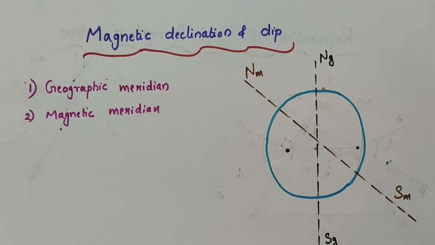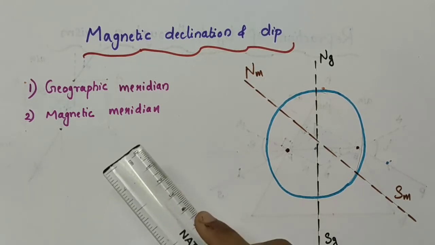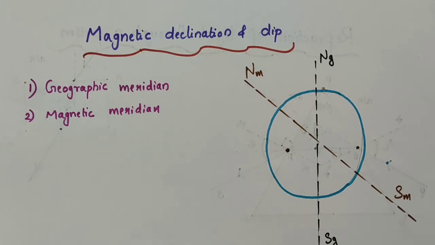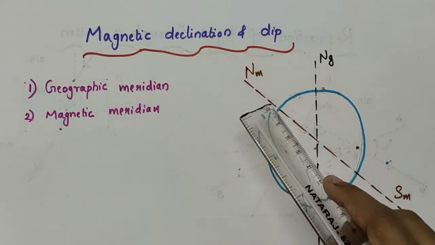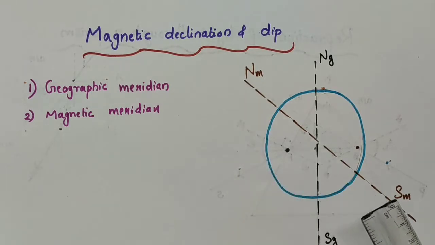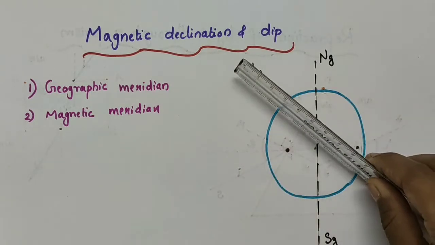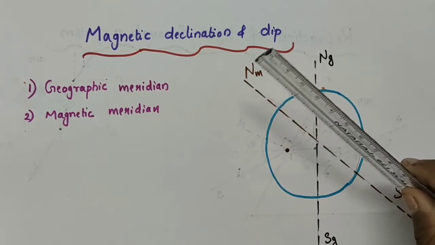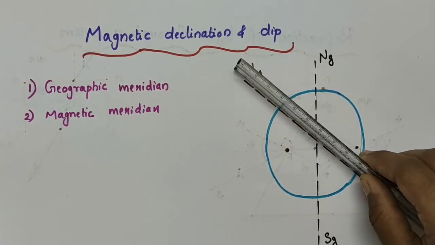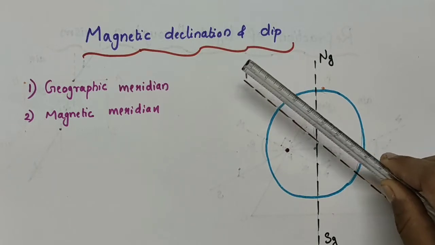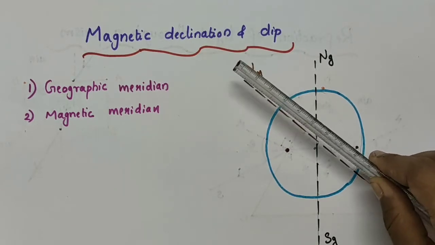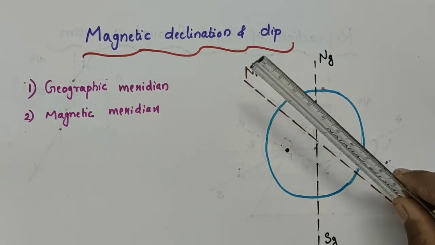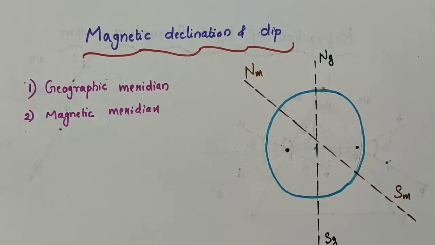Now, magnetic meridian is also an imaginary vertical plane passing through the magnetic north and south poles of the earth. That is, the magnetic meridian is an imaginary vertical plane passing through the magnetic axis. This one is the magnetic axis of the earth. If you are considering a vertical plane, not a horizontal one, which is passing through the magnetic axis of the earth, such a plane is called magnetic meridian.